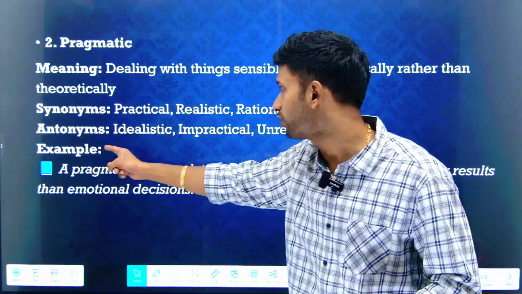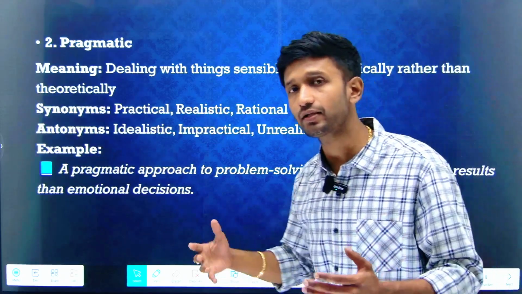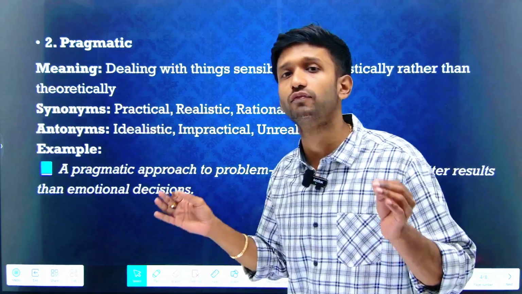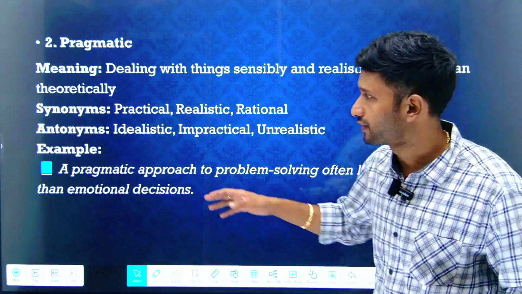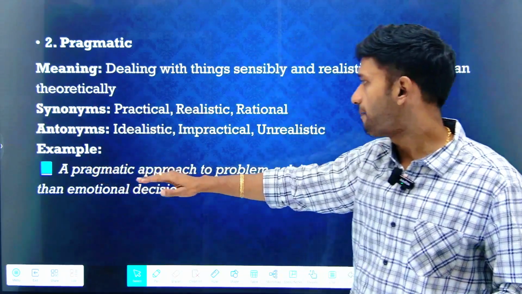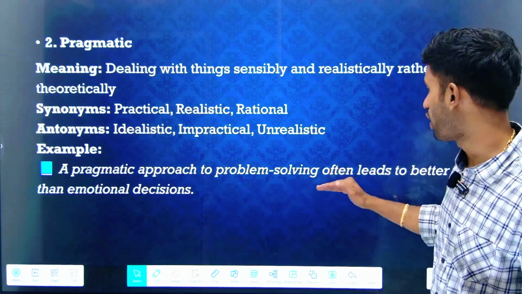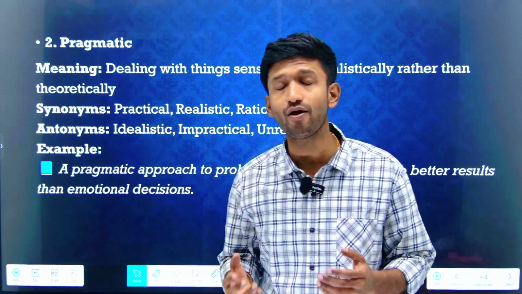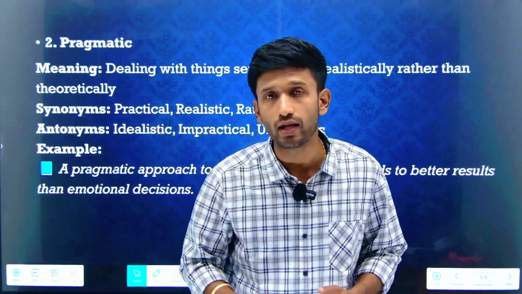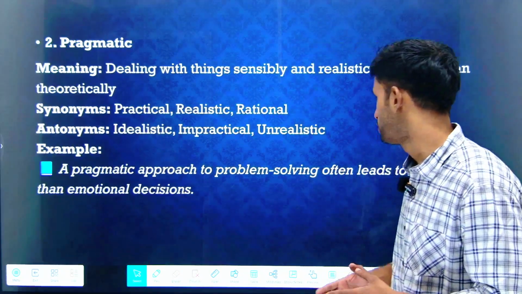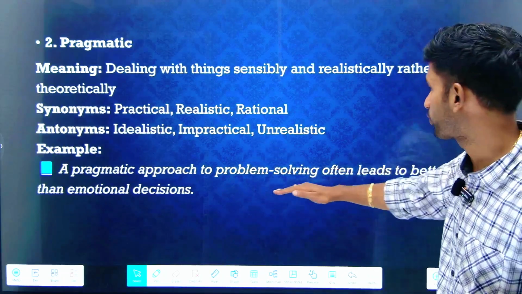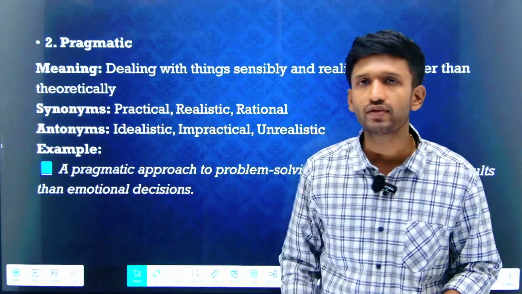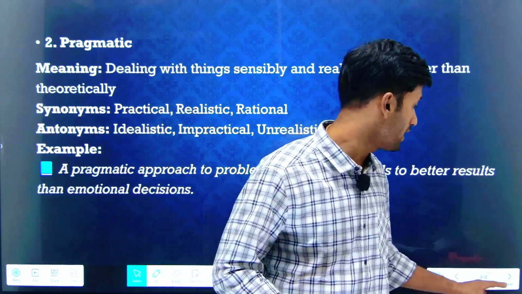Antonyms for this word could be idealistic. Idealistic is theoretical, impractical, having no relation with practicality, or unrealistic. An example of pragmatic: a pragmatic approach to problem solving often leads to better results than emotional decisions. So you don't rely on the emotional part, you rather rely on the practical approach. In this way we have understood the usage of the word pragmatic.